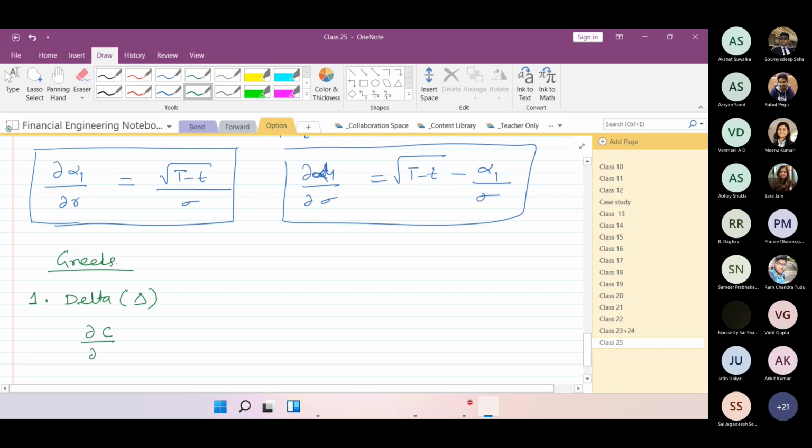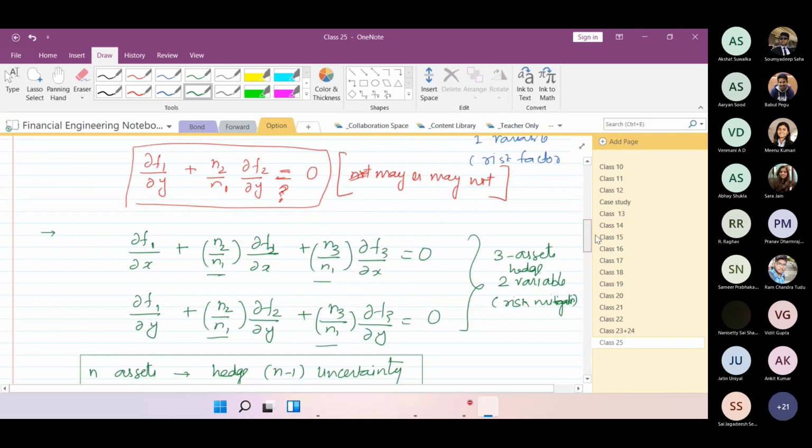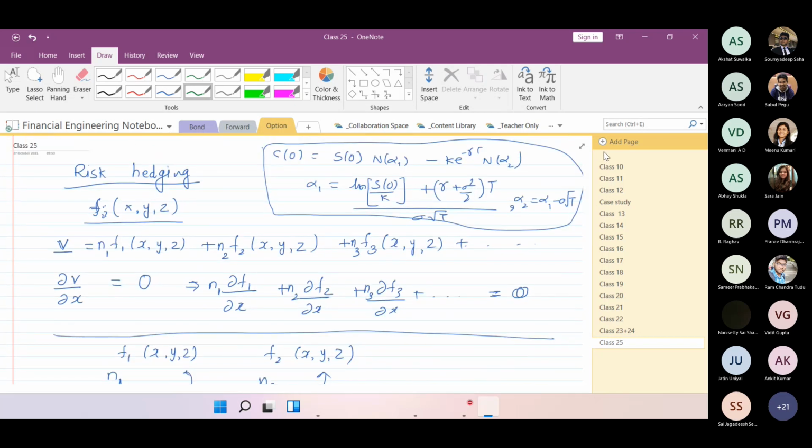For the call option, it is the partial derivative of the call option equation with respect to the stock price. Do you remember the Black-Scholes formula? Can you see the Black-Scholes formula now? Let me go back.